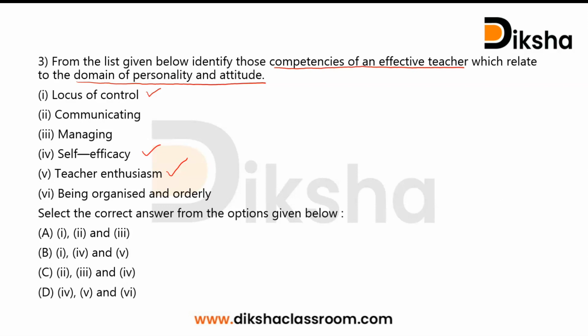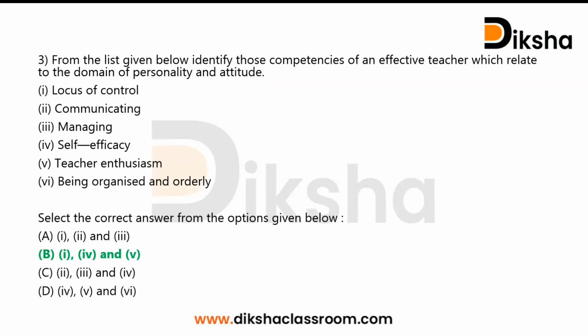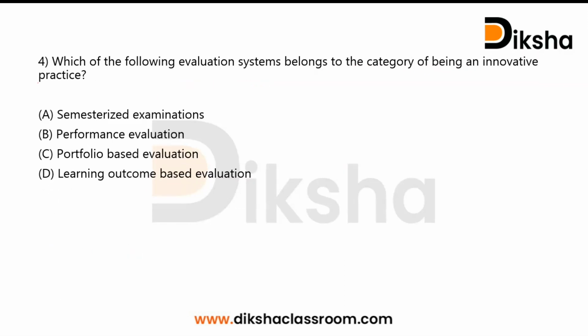We are excluding the other options because they are necessities of effective teacher, but we can't select them because the question is about the options which can be considered as the domain of personality and attitude. So here the correct answer will be the option containing the code 1, 4 and 5. Correct answer is option B. Question number 4. Which of the following evaluation system belongs to the category of being an innovative practice? 4 options are given: semesterized examinations, performance evaluation, portfolio-based evaluation and learning outcome-based evaluation.